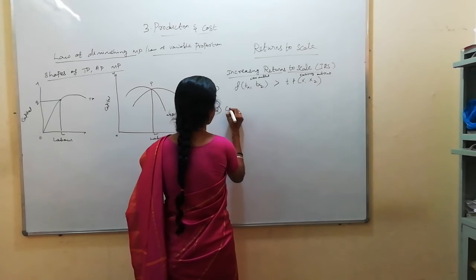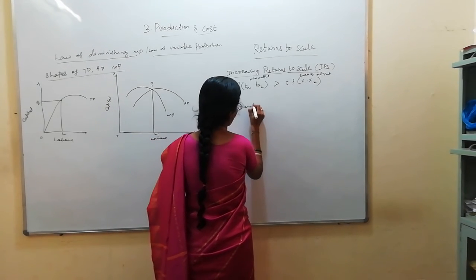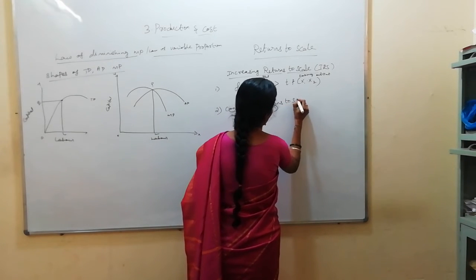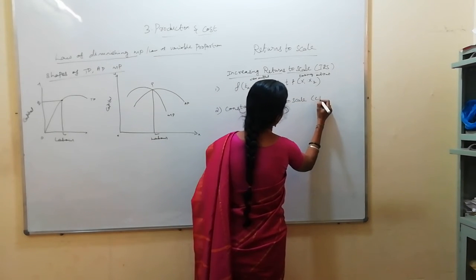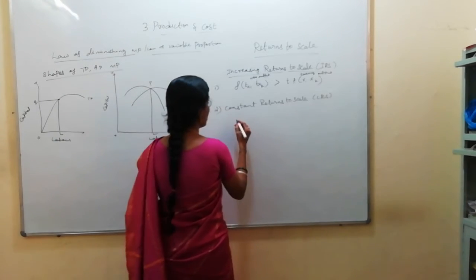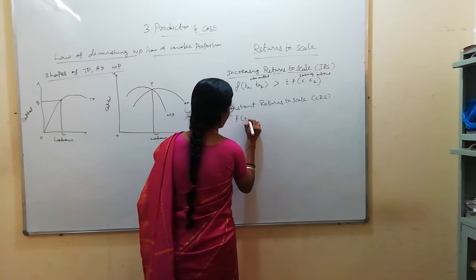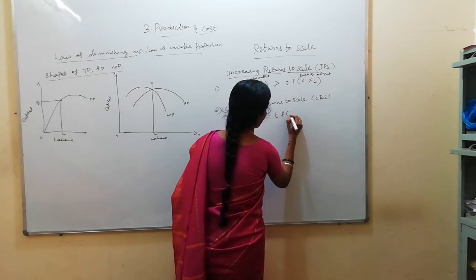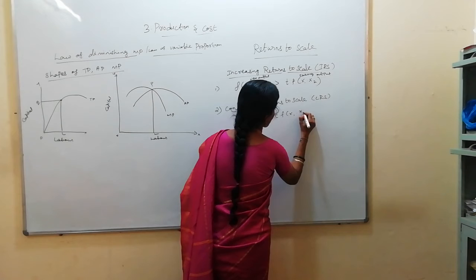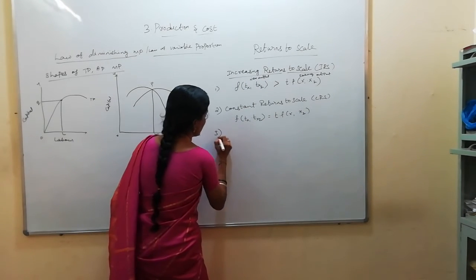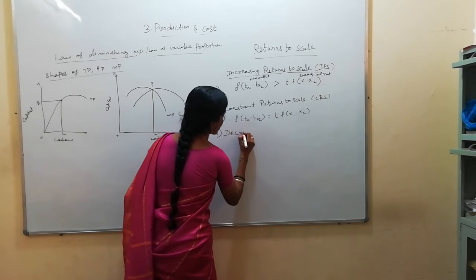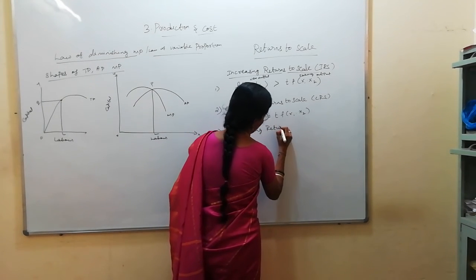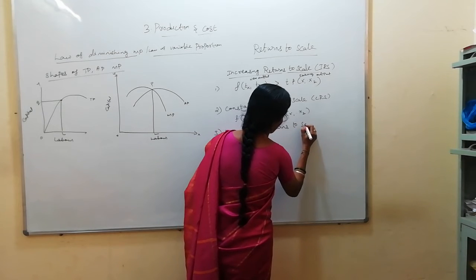Number 2, constant returns to scale. You know the meaning of constant. What will happen in the long run? CRS in short form we will write. So here f(Tx1, Tx2) is equal to T times f(x1, x2). And the third one, decreasing returns to scale or diminishing returns to scale, you can also mention.